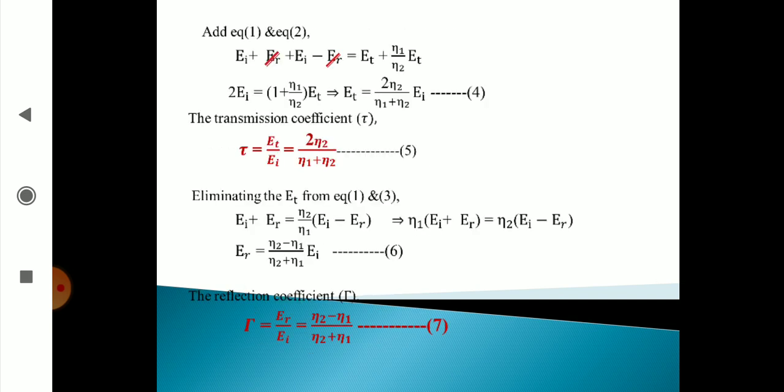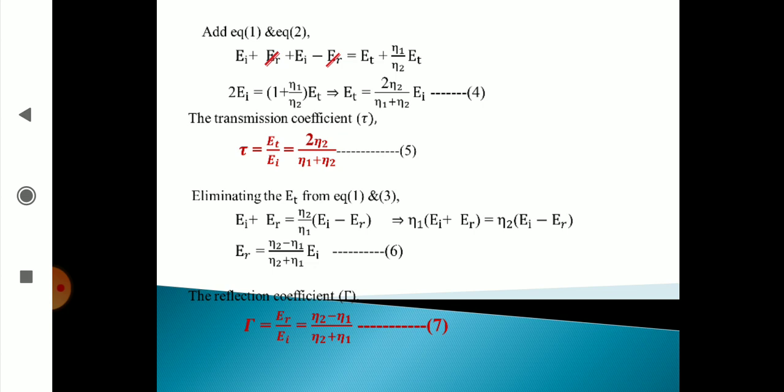You see here, by adding these two equations, 1 and 2, ER gets cancelled. So therefore we get 2 EI is equal to 1 plus eta 1 by eta 2 times ET. Therefore ET is equal to 2 eta 2 by eta 1 plus eta 2 times EI. If I take EI to the left hand side, I get ET by EI. This is defined as the transmission coefficient.